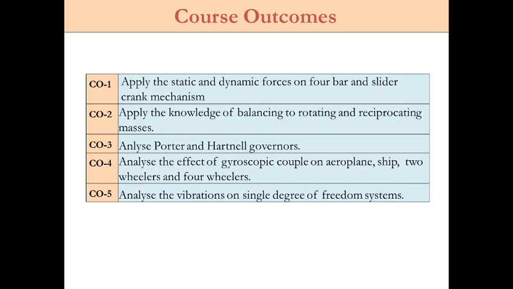So basically you are going to study these two types of governors here, and you should be able to analyze the working principle of the Porter and Hartnell governors, what the effects of a change in speed are on the governors, and how exactly the speed will vary based on the input for the governors. Then the fourth one is to analyze the effect of gyroscopic couple on aeroplanes, ships, two-wheelers and four-wheelers. Again, you need to analyze the effect of the gyroscopic couple on these elements.